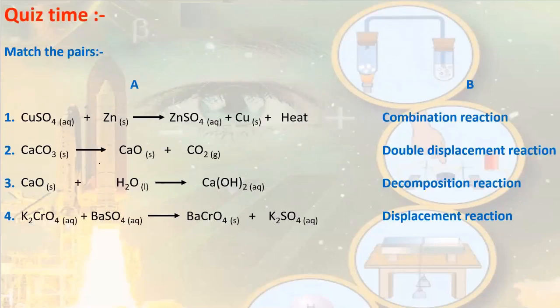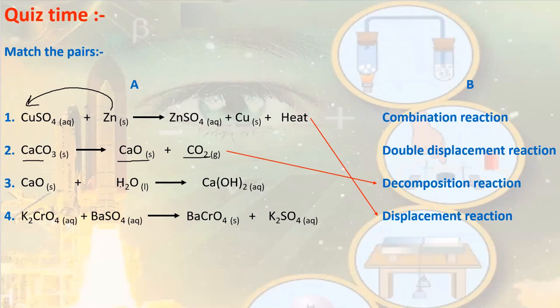Match the pairs. Copper sulfate reacts with zinc to give zinc sulfate, copper and heat. We can see that zinc is displacing copper over here. Such type of reactions are displacement reactions. Second, calcium carbonate breaks down to form calcium oxide and carbon dioxide. One reactant breaking down into 2 products. Such type of reaction is called decomposition reaction.